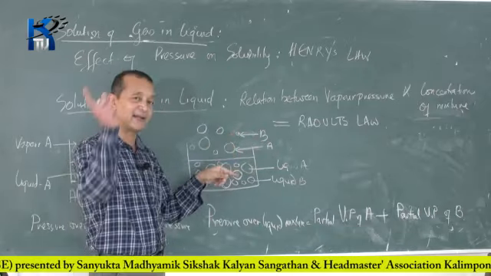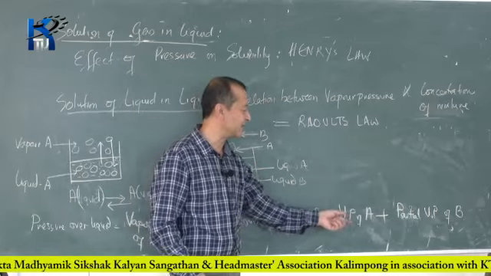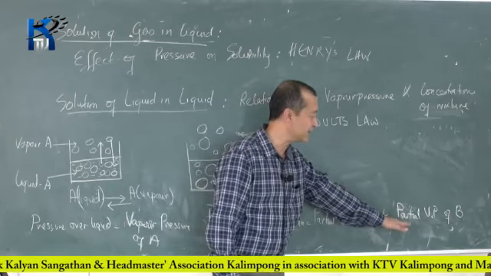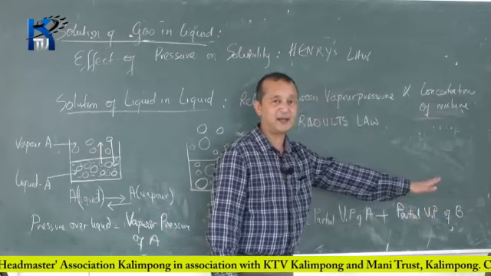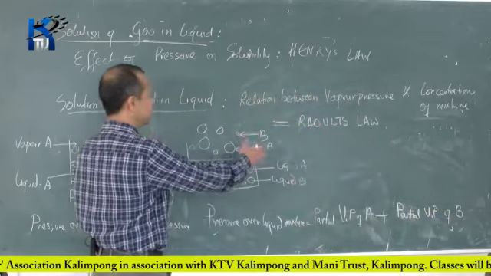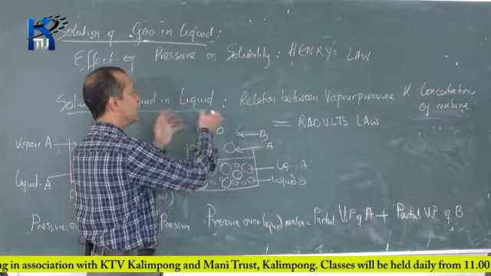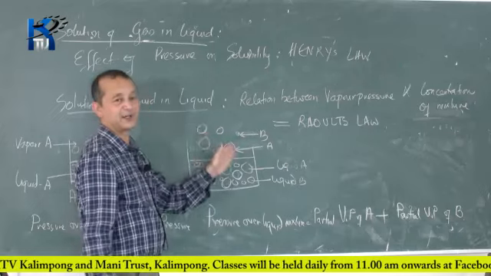You studied in the last class that the contribution of A is known as the partial vapor pressure of A, and the contribution of B is the partial vapor pressure of B. So when you have a mixture of two liquids A and B, the pressure over the liquid will be the partial pressure of A plus the partial pressure of B.